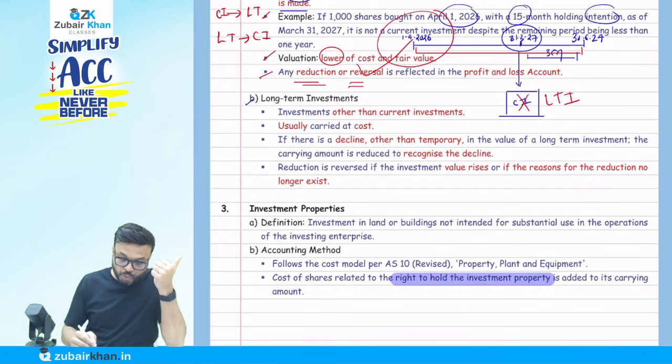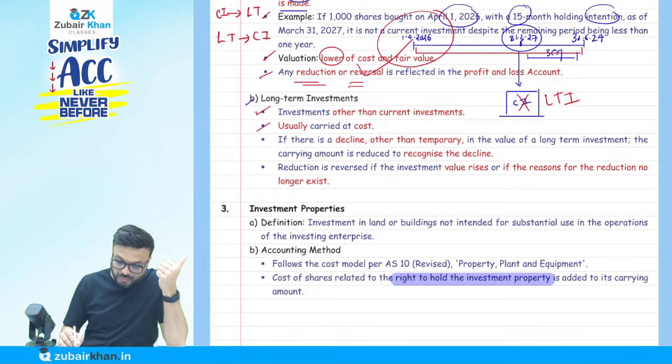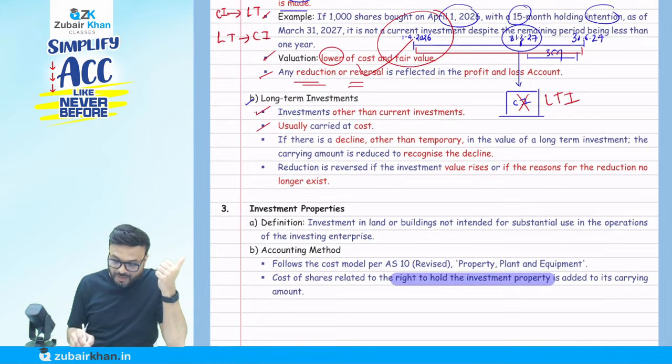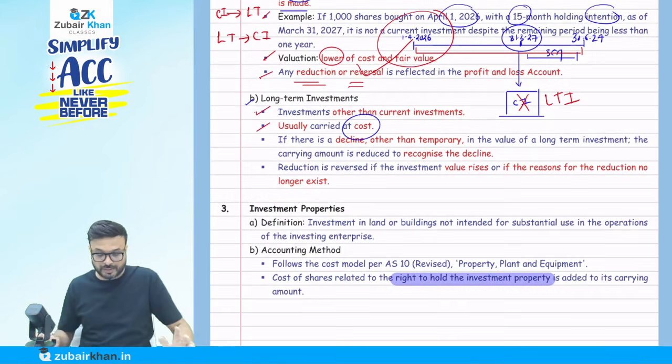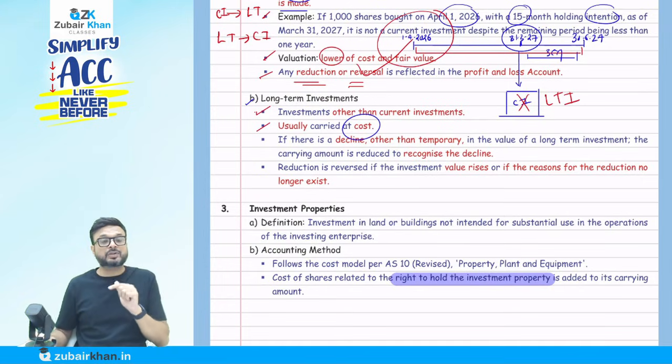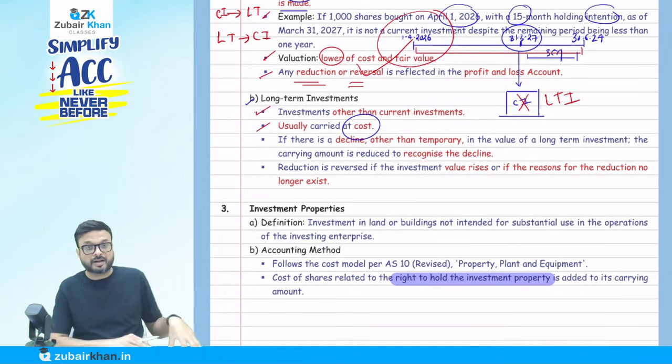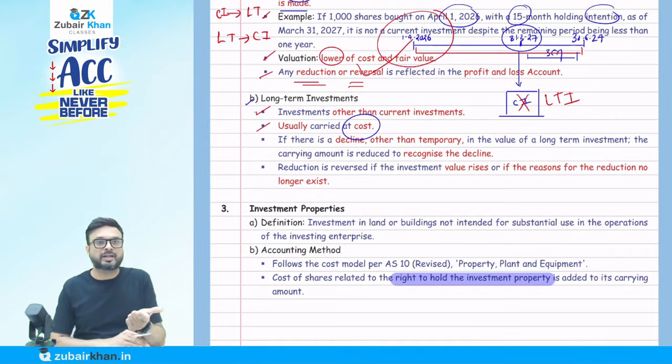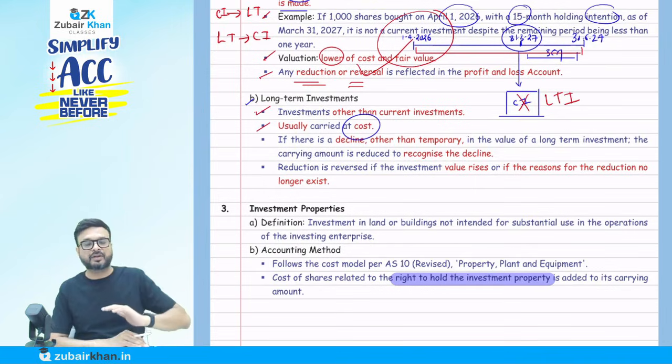Now, usually they say we do the valuation at cost. But in case of a current investment, it is cost or fair value, whichever is lower. In case of long term, usually it's cost. I can tell you the logic behind that also. First of all, they use the word usually because there is one exception. I will come to that exception.